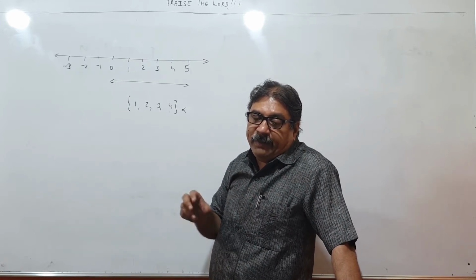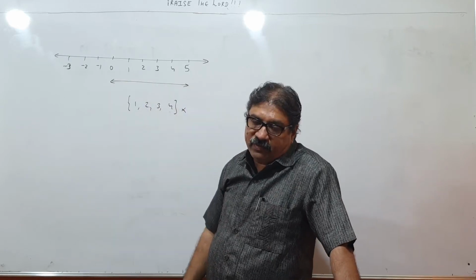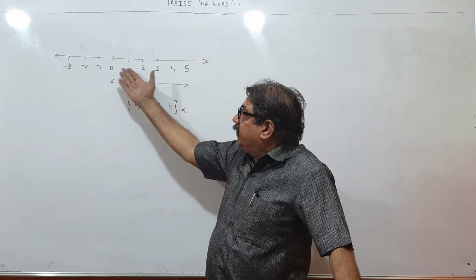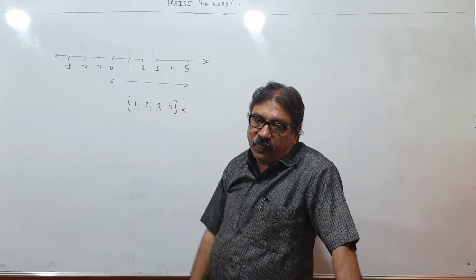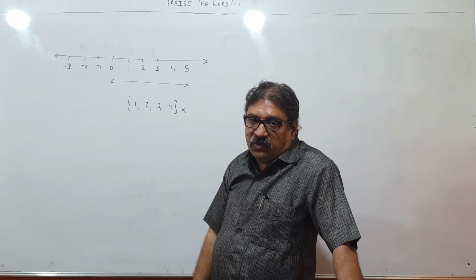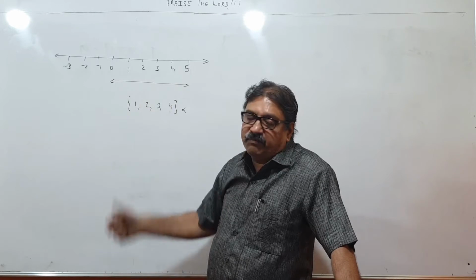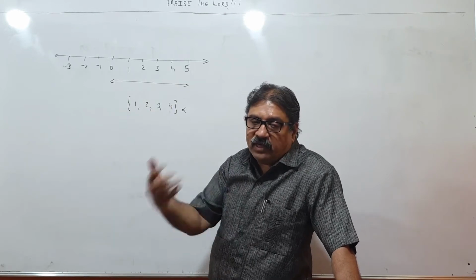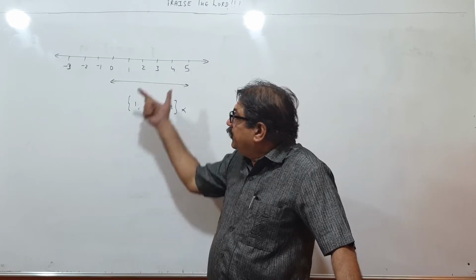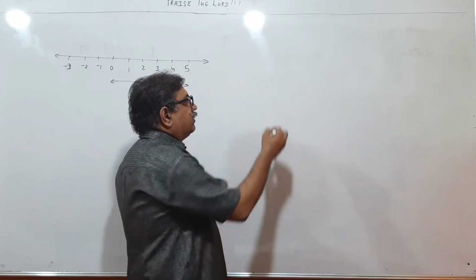So it is virtually impossible for you to list down all the numbers between 0 and 5, because after 0, which is the next number, you don't know. There will be infinite real numbers over here. So we cannot write them in list form. So to overcome the inconvenience of writing all the infinite real numbers between given two numbers, we introduce the concept of intervals.